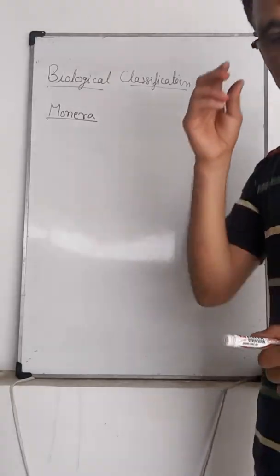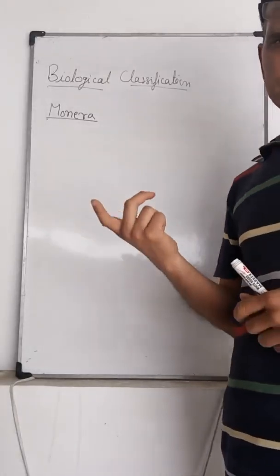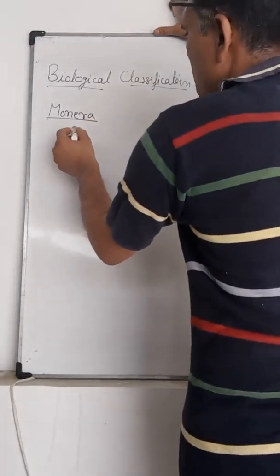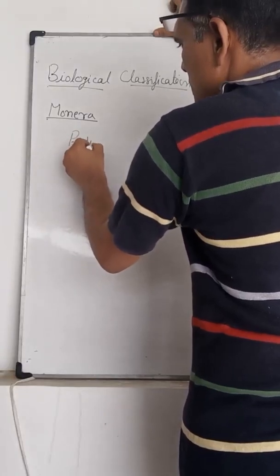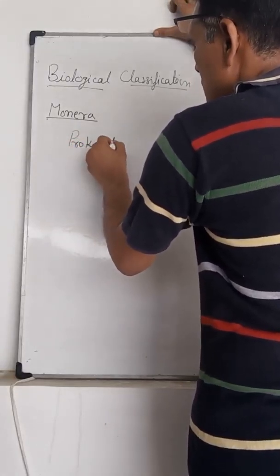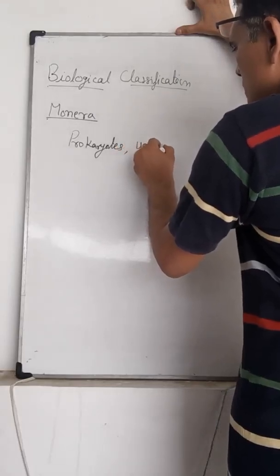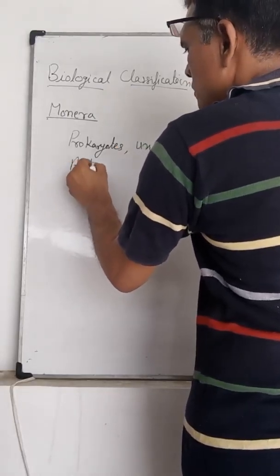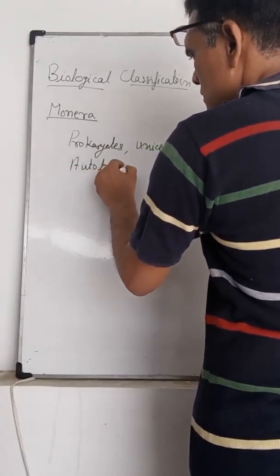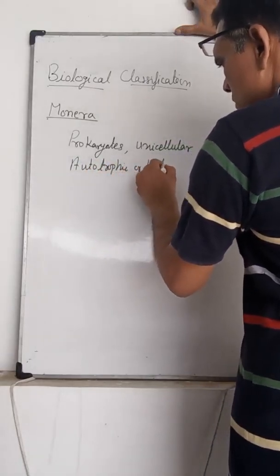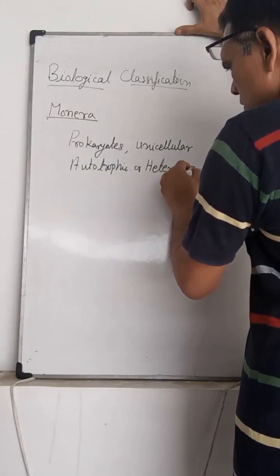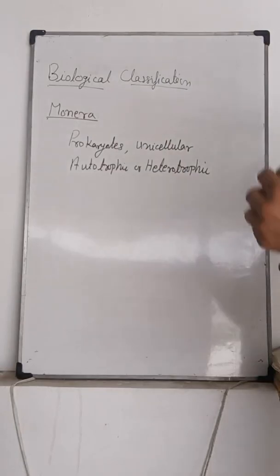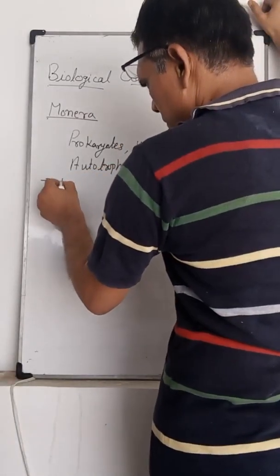The next is Monera. Monera is the first kingdom. It includes all prokaryotes, unicellular, and nutrition may be autotrophic or heterotrophic. Prokaryotes means nucleus primitive.